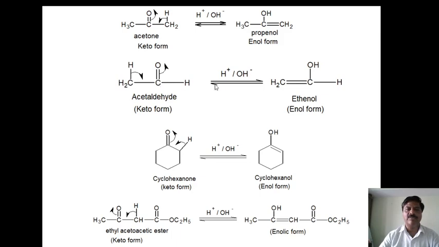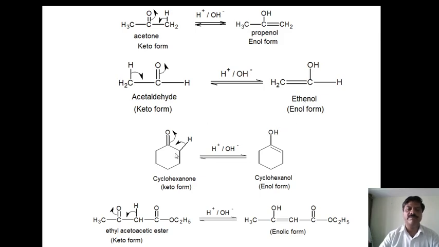When under the influence of acid or base, this hydrogen atom is shifted, it flows towards the oxygen atom, and by shifting this bond, the sigma bond is converted into pi bond, and this pi bond is converted into sigma bond, and therefore the enol form is formed. Therefore keto form is converted into enol form.